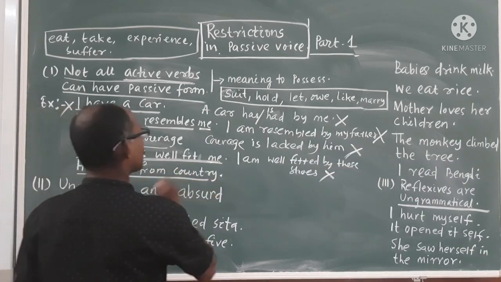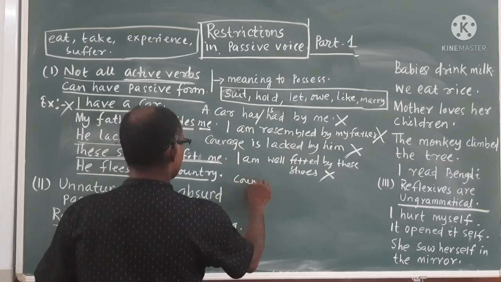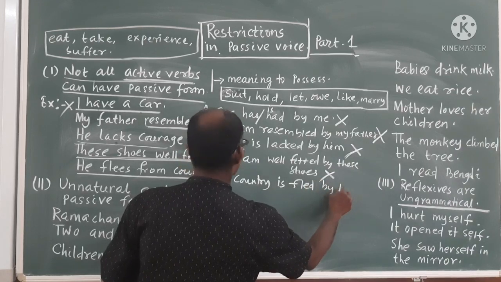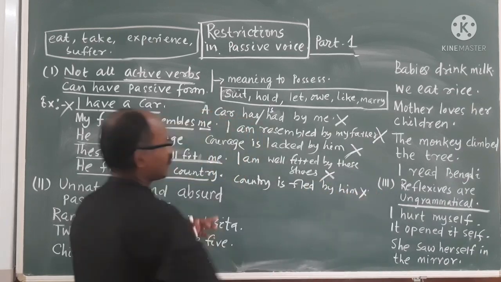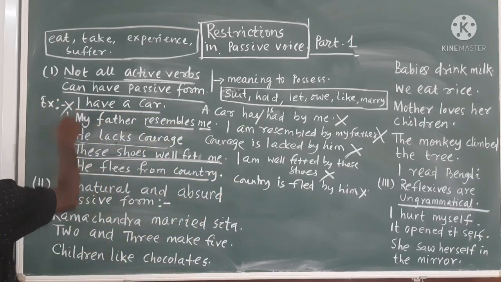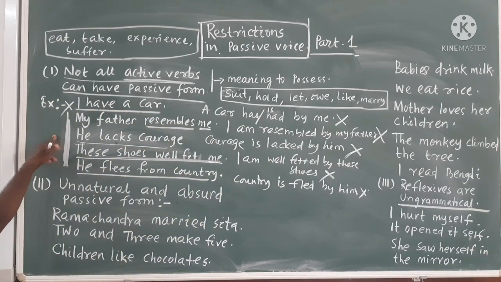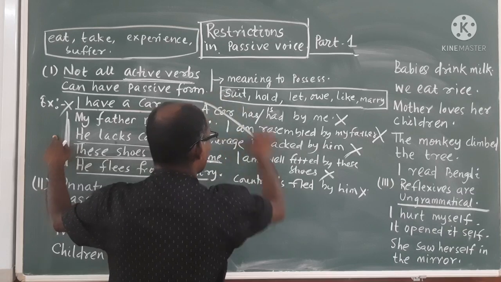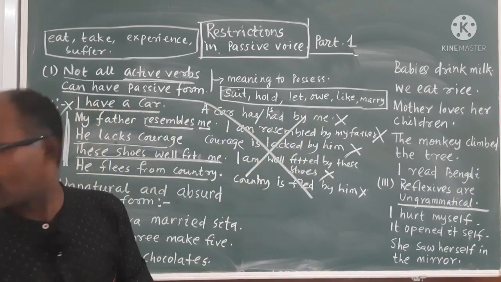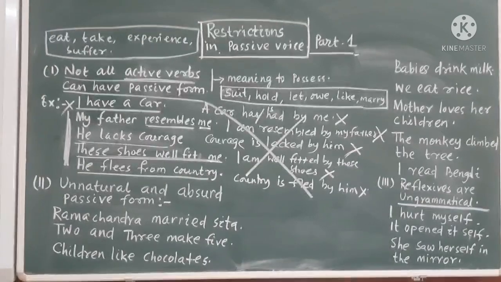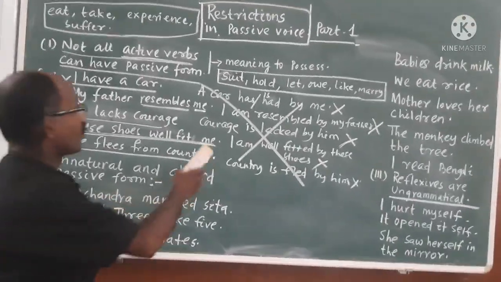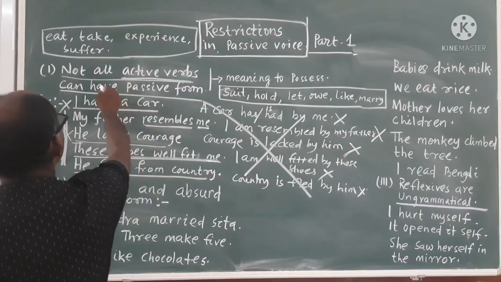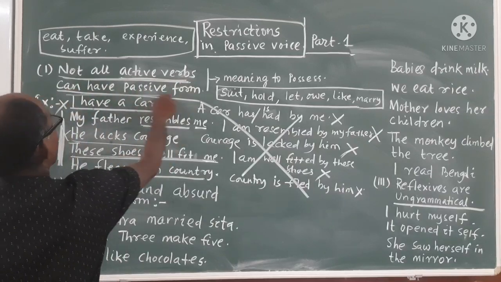He flees from the country. That means you can make country first, flees in present tense: the country is fled by him. It is also not accepted. So please remember, it seems you can change these into passive form, but they are not grammatically accepted. So these are wrong. It seems you can change into passive form, but not all active verbs can have passive form.